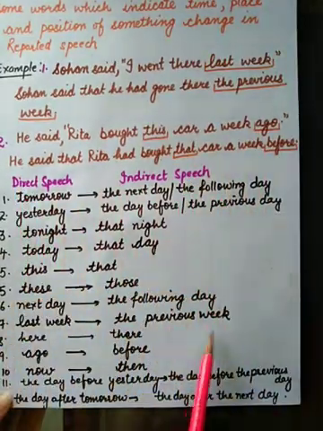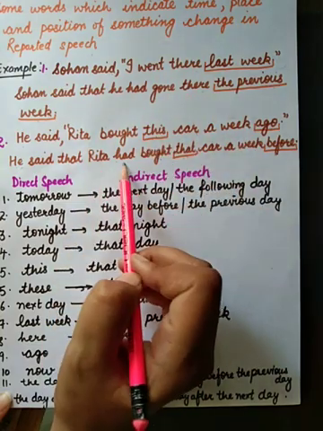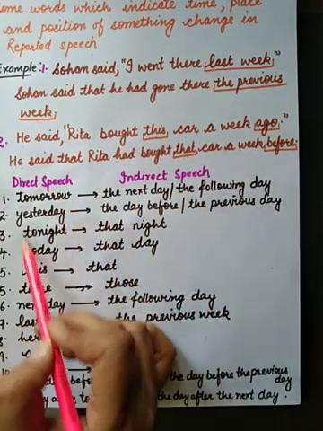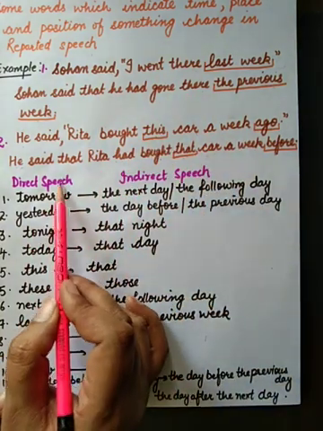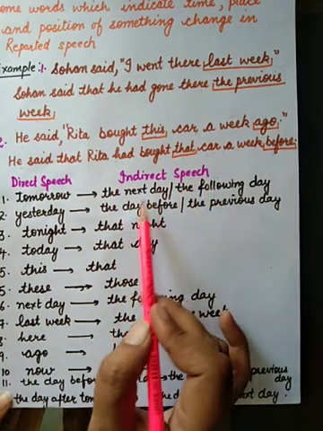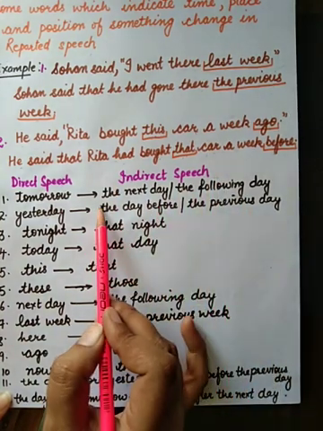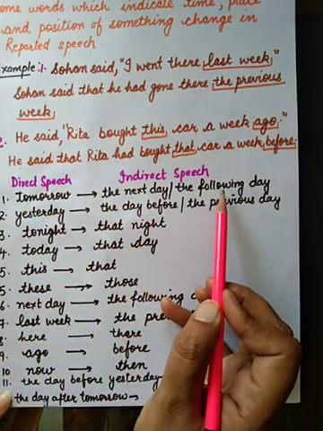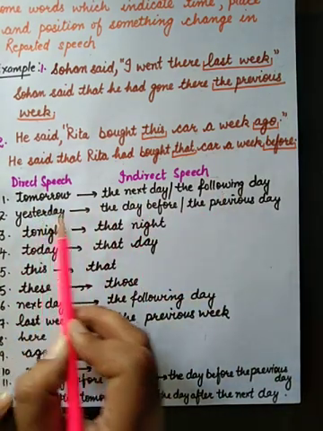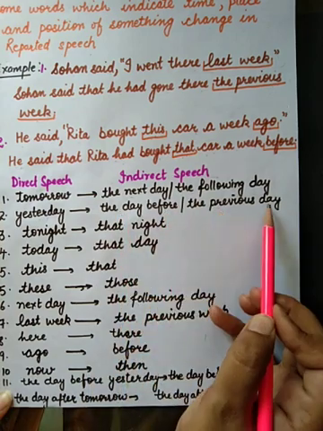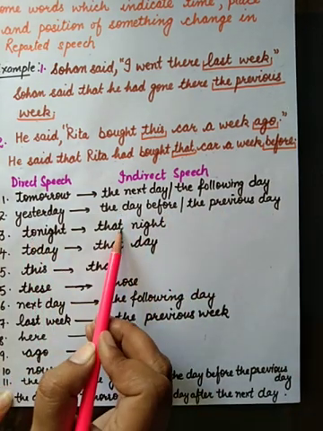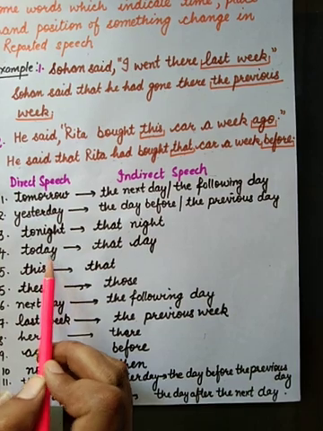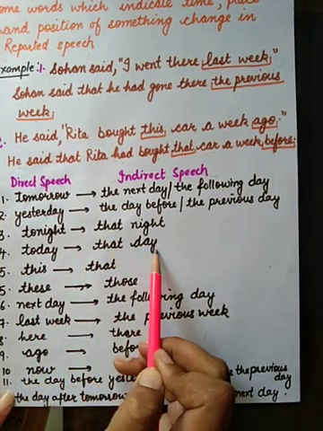And learn this list here. These are just examples. Wherever these words are there in direct speech, in indirect speech they will change according to this list. You need to learn it. Tomorrow changes to the next day or the following day. Yesterday changes to the day before or the previous day. Tonight changes to that night, today to that day.